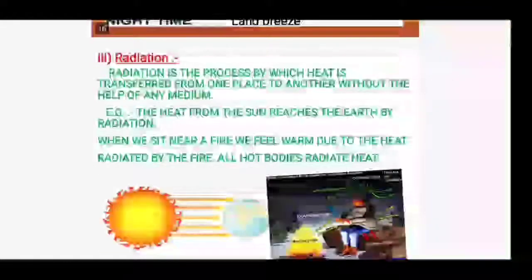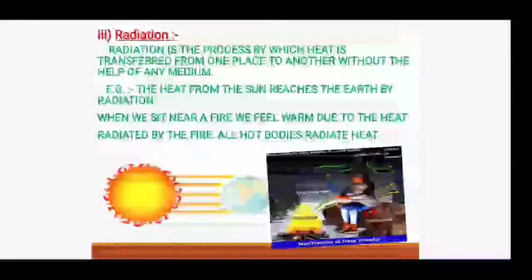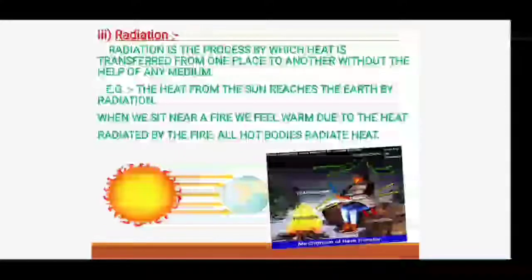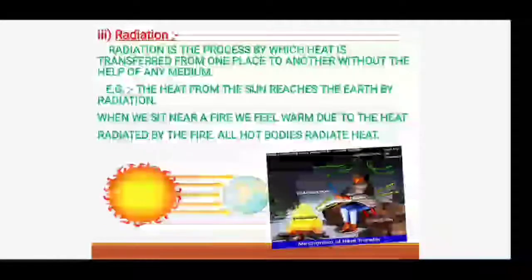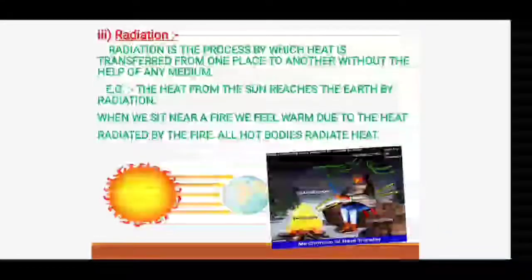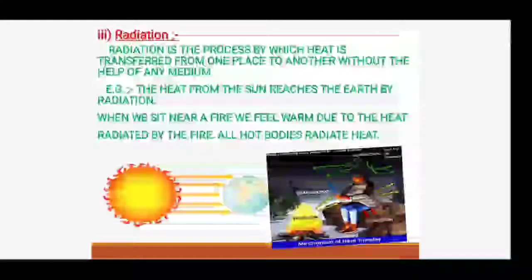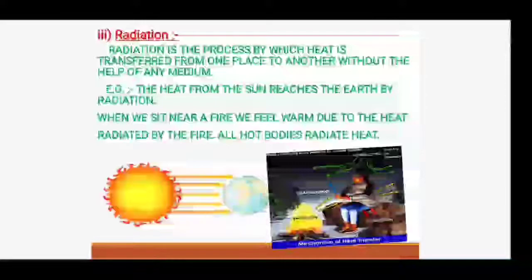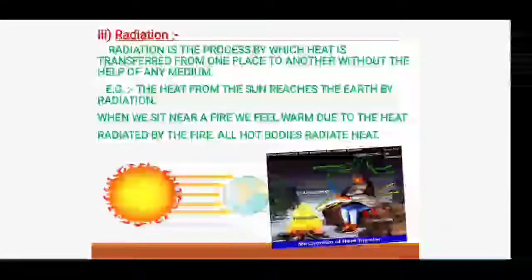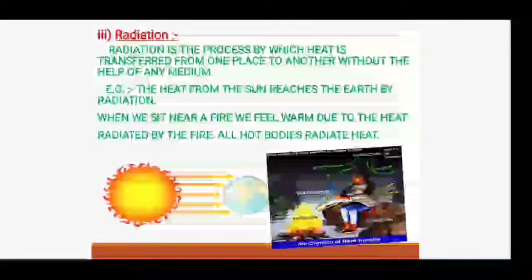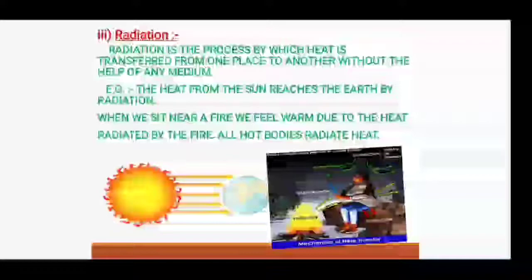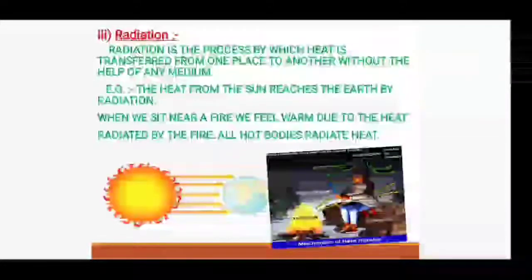Now, the third mode is radiation. Very, very important. It is the process by which heat is transferred from one place to another without the help of any medium. The first two cases: conduction is the process of heat transfer in solids, whereas convection is the process of heat transfer in fluids. Radiation is the process of heat transfer where there is no medium, no solid, no liquid, no gas. For example, the heat from the sun which reaches the earth is by the process of radiation.